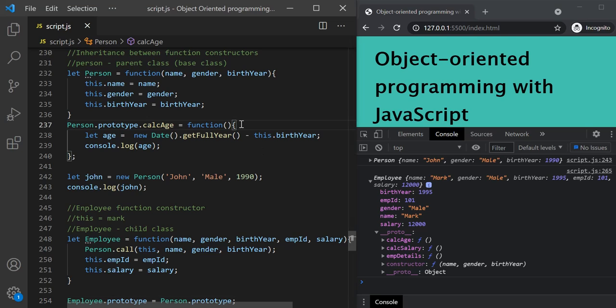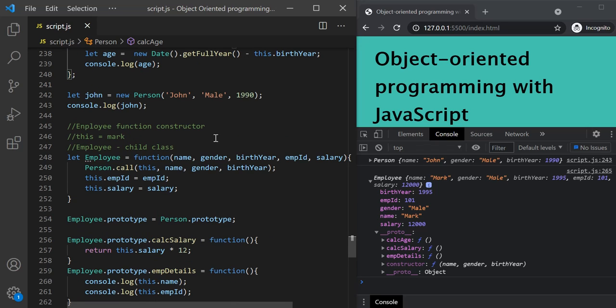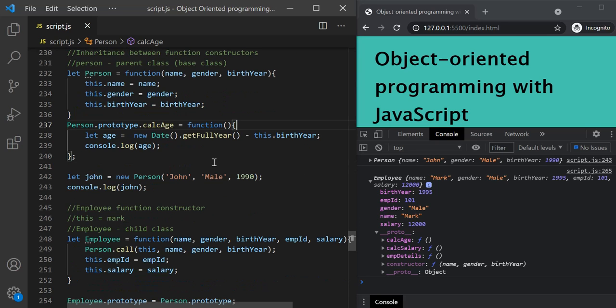All right. Now, I know this lecture might be a bit confusing for many of you, but if you have gone through my previous lectures on function constructors and prototypal inheritance, then it should not be a big deal to understand what I am trying to convey here. Again, if you have any questions related to this lecture, related to inheritance between two function constructors, then feel free to ask. This is all from this lecture. Thank you for listening. Have a great day.